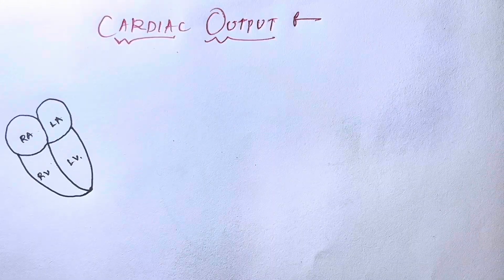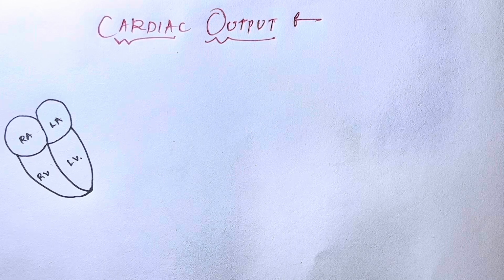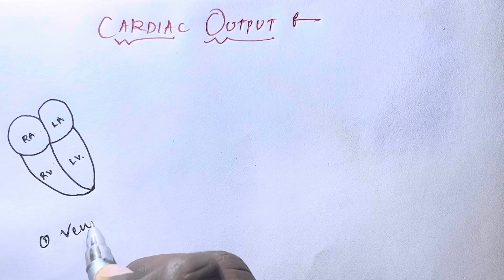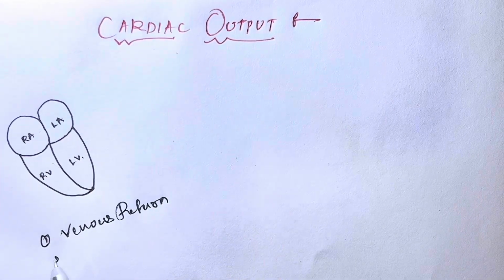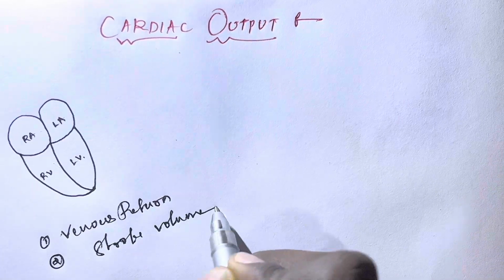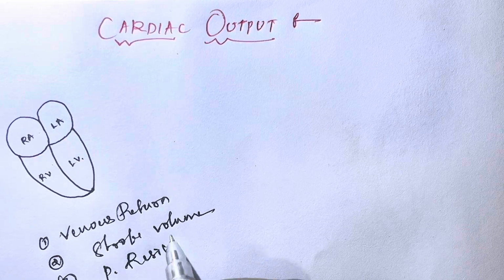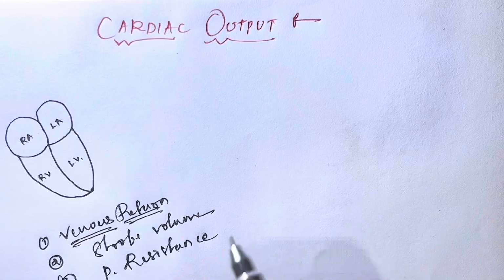Guys, now we can learn the cardiac output. Before the cardiac output, I will clear three terms. One is venous return, another one is stroke volume, another one is peripheral resistance. So first we can go through venous return.